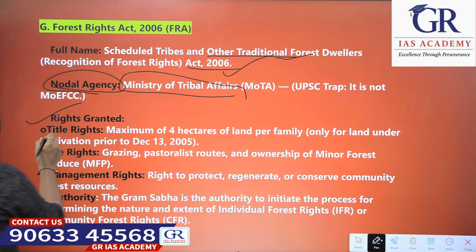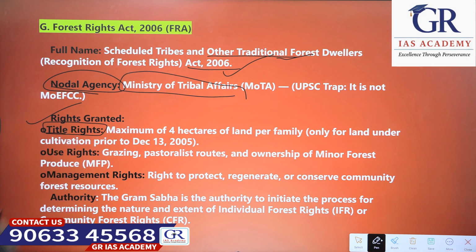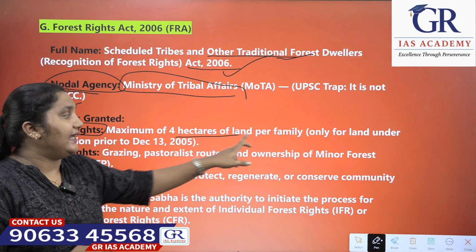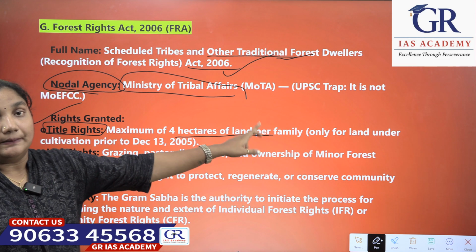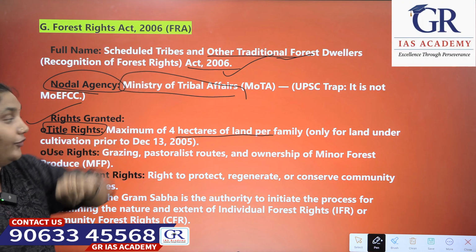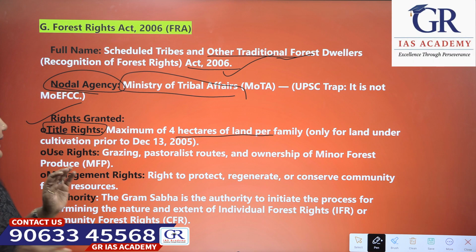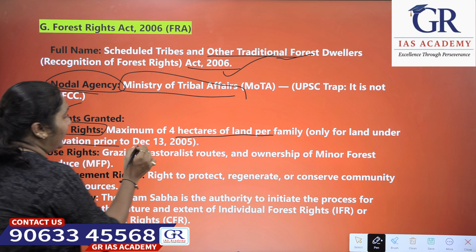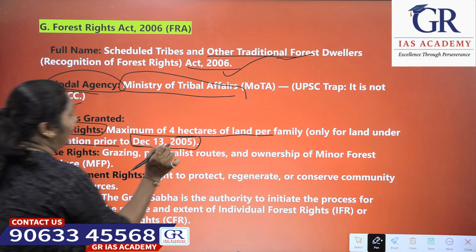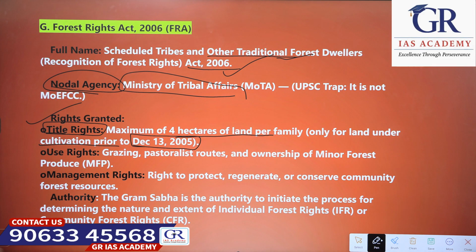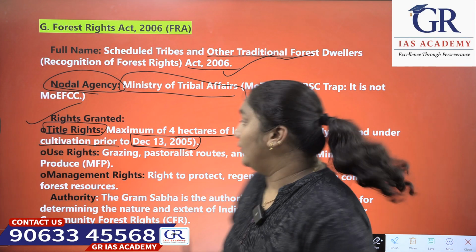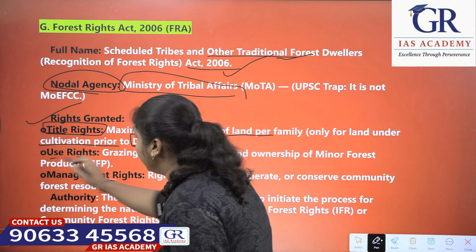See, what are the rights granted under this act? First is title rights. What are the title rights? A maximum of 4 hectares of land per family, only for land under cultivation prior to December 13, 2005. Okay, next is the use rights.